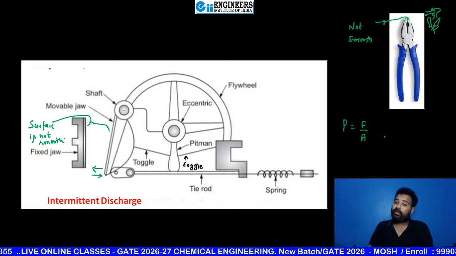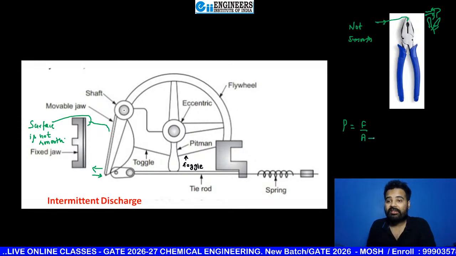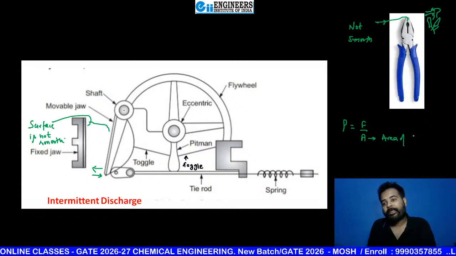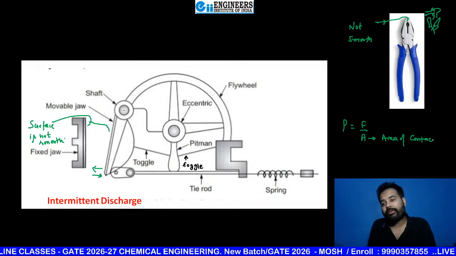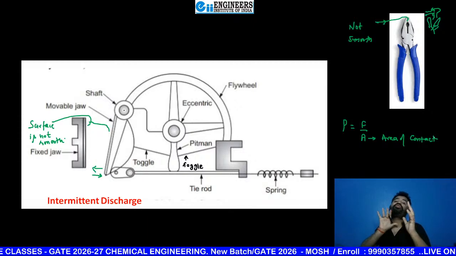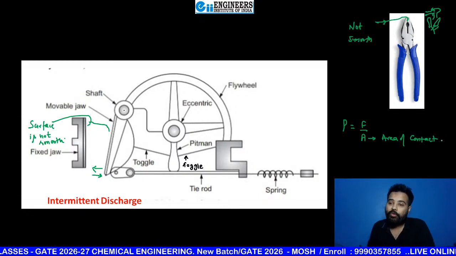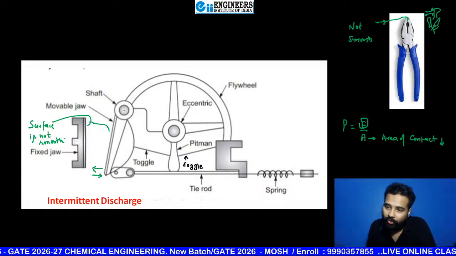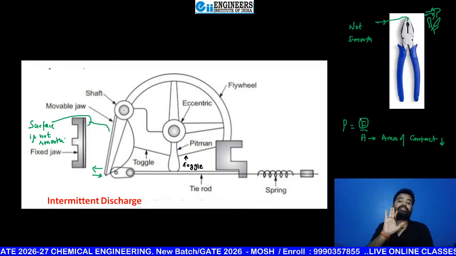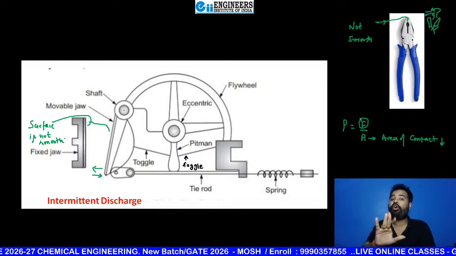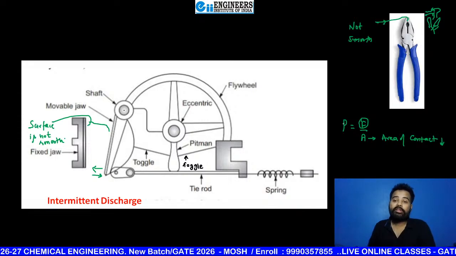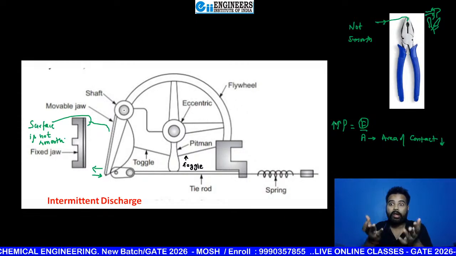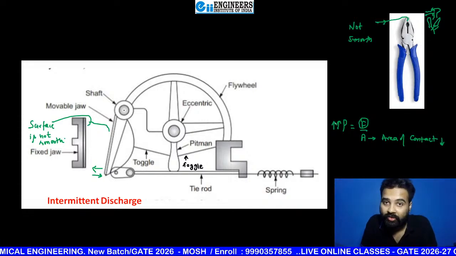But wait, what is this in this case? Here, this is the area of contact. The area of contact that is available with the solid, if you decrease it for the same amount of force, the pressure that is now applicable on that solid surface is going to increase many folds. Oh my god, sir, what are you doing?